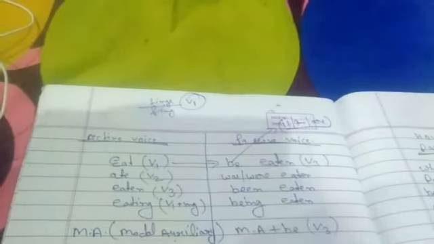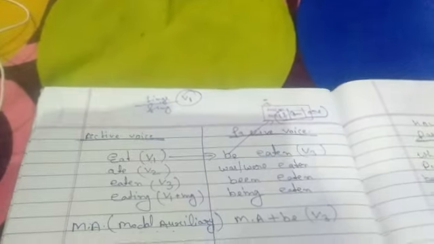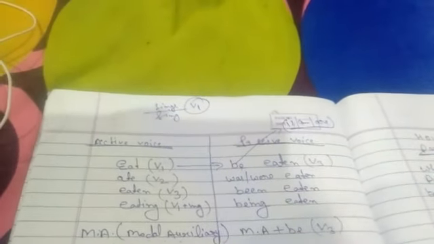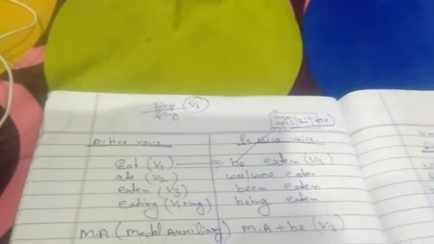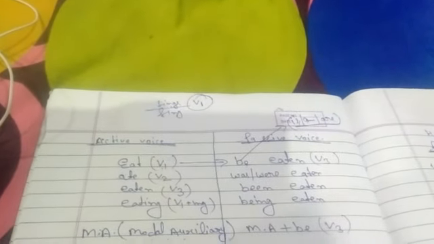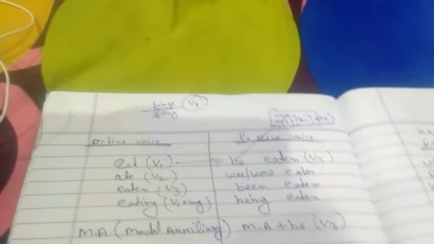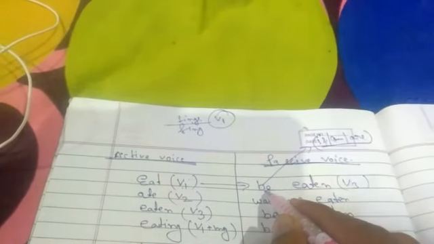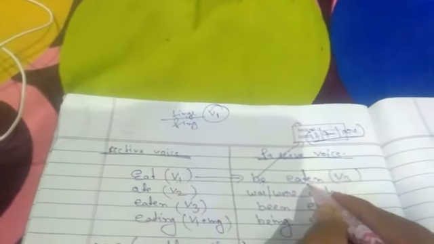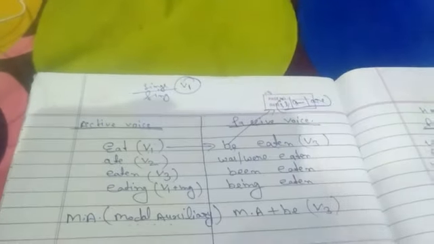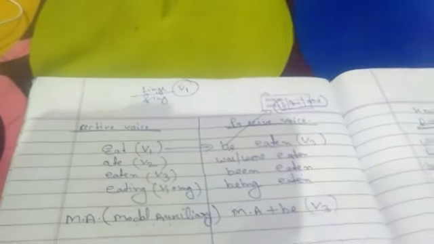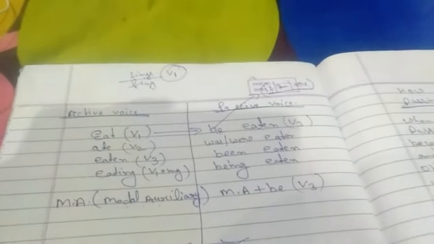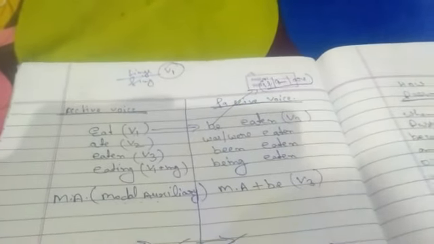So we will write down here "is". "Is" means this work is finished. Now the turn is of the subject. "A song is sung" means the work is completed. After that, the verb's third form is there, so we will use the third form of "sing". See here: a song is sung by him.